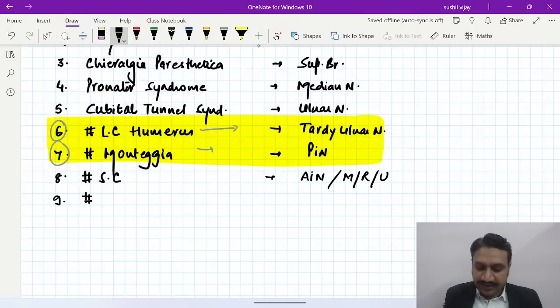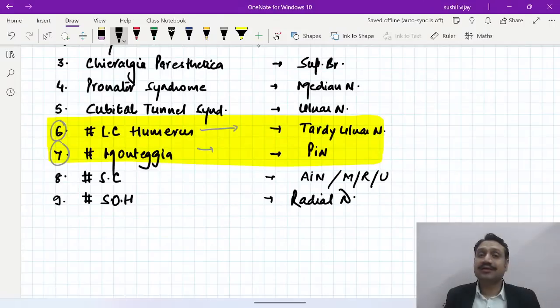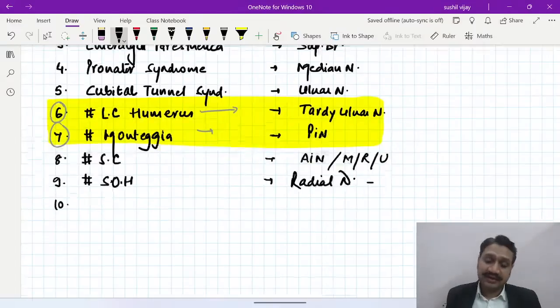Okay, 9, the fracture shaft of humerus. Fracture shaft of humerus most commonly involves which nerve? We know very well that it is a radial nerve, right? But yes, in the question that we have just seen in the exam, it was musculocutaneous nerve. So any nerve can be involved. We are talking about the most common, okay? Whenever the radial nerve is involved here, there has to be a wrist drop.